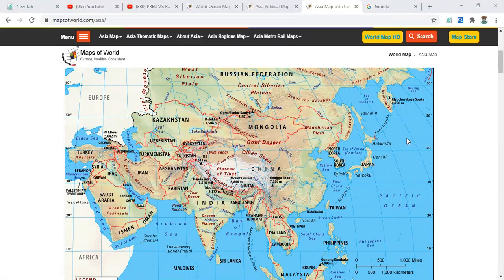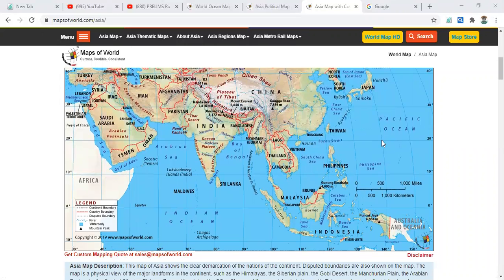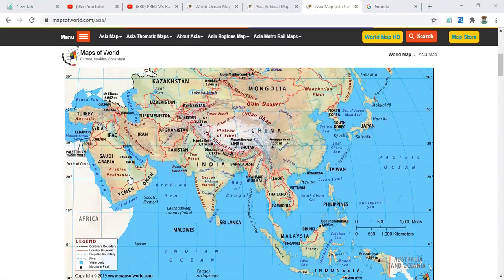The east side of Asia is connected with the Pacific Ocean. Coming to the south side of Asia, it is connected with the Indian Ocean. On the west side of Asia there is no ocean, we have only seas.